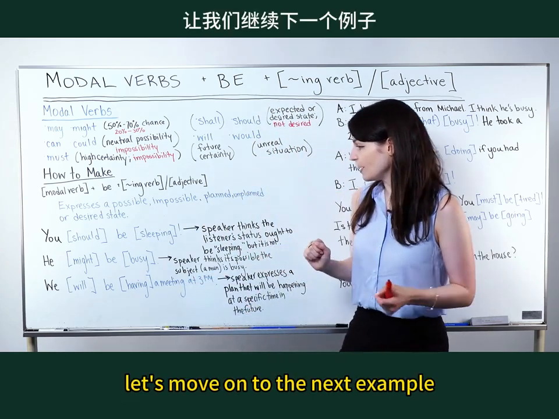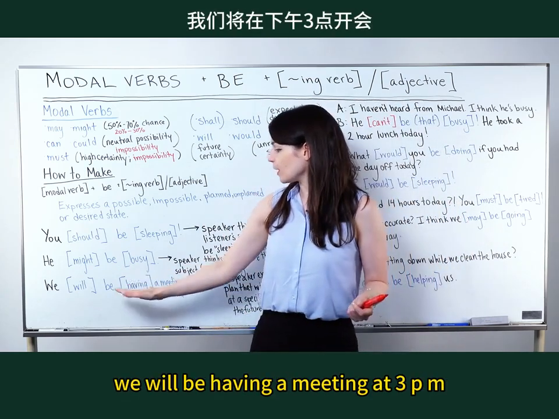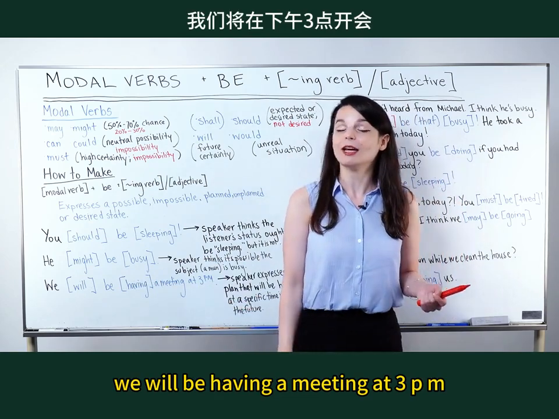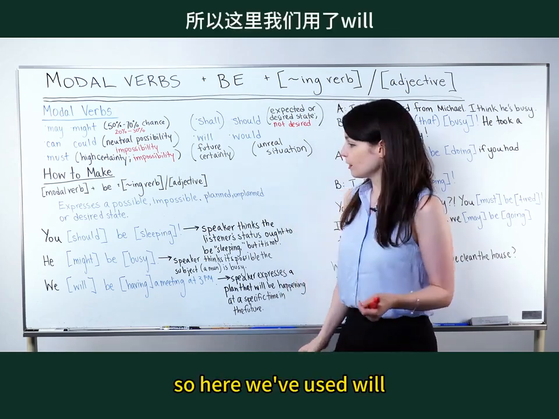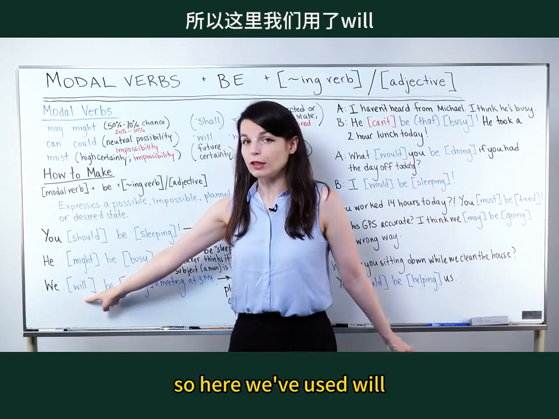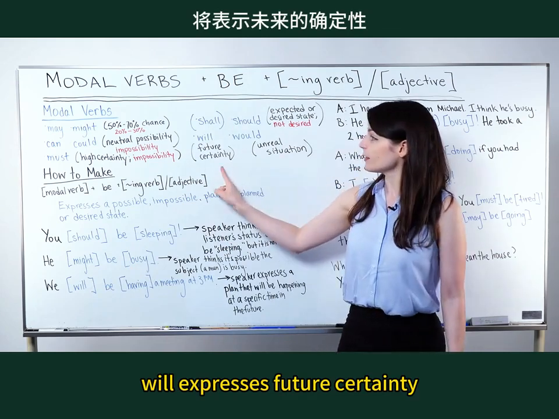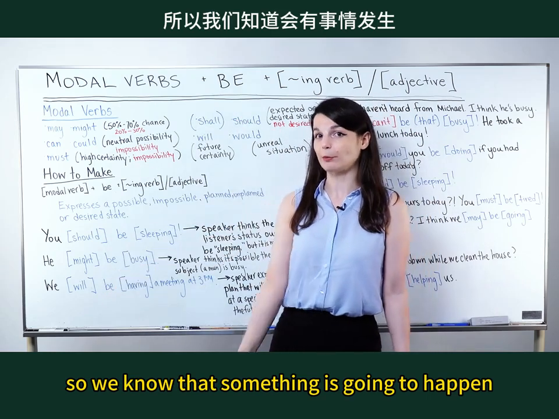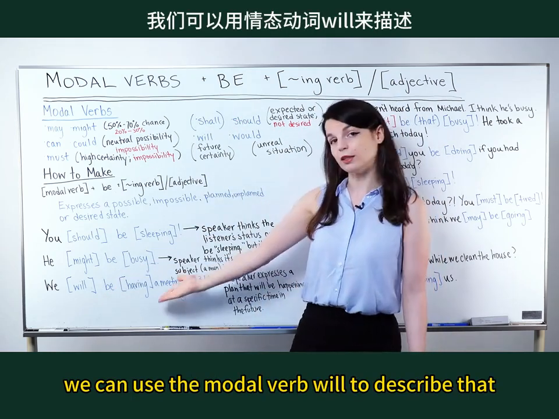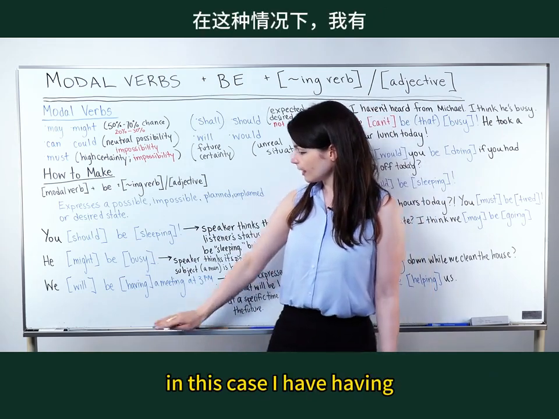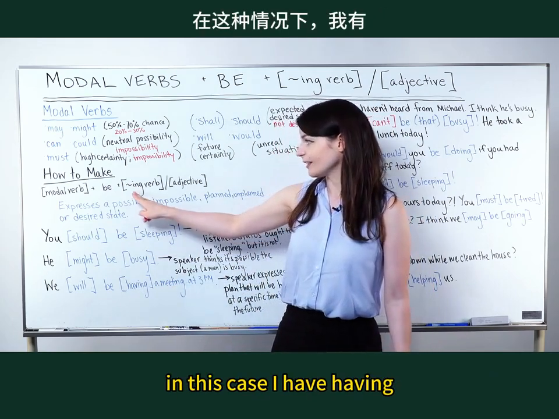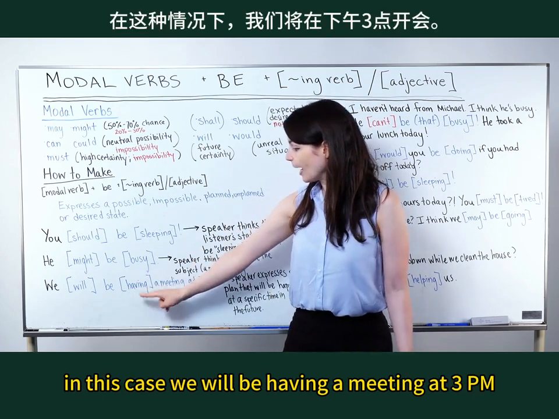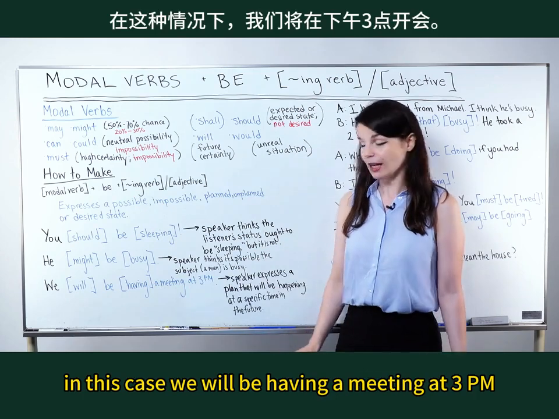Let's move on to the next example. We will be having a meeting at 3 p.m. We will be having a meeting at 3 p.m. So here we've used will. Will expresses future certainty, so we know that something is going to happen. We can use the modal verb will to describe that. In this case, I have having. So the verb have in the ing form, having. In this case, we will be having a meeting at 3 p.m.